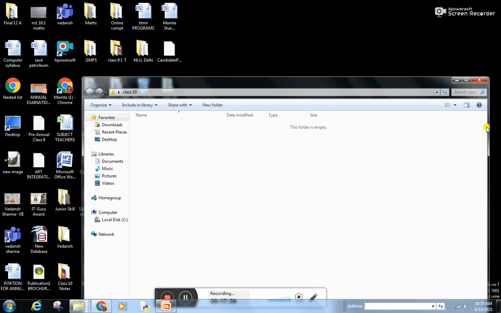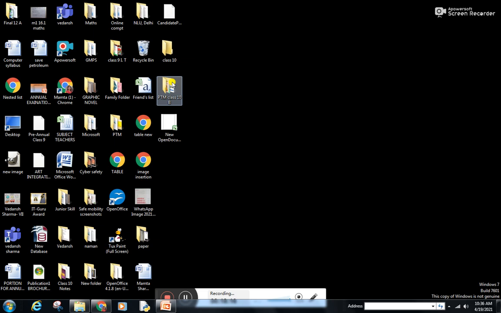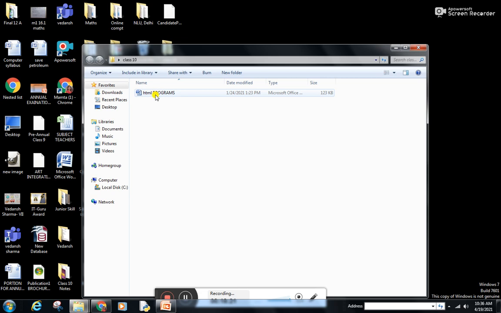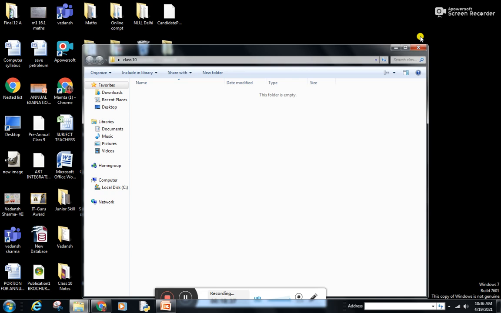Now let's learn the second method. You need to select this. Now press the Control key and drag. As you can see, it says copy to the desktop. Now my mouse is carrying one copy with it. So copy to class 10. If I open this, the HTML program is there. So now it has been added over here. If I don't want this, I can select it and press the delete button.